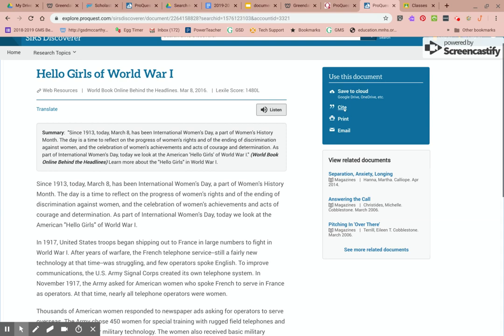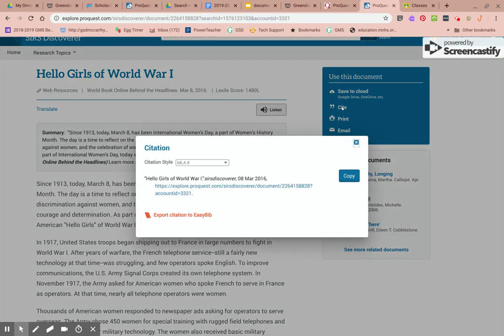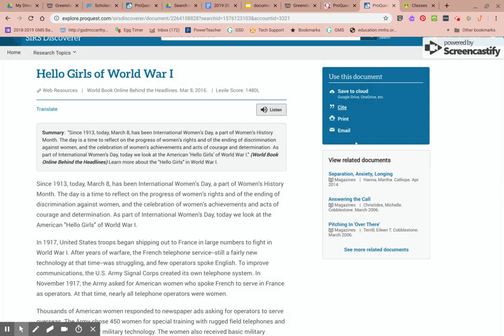And the really cool thing about SIRS is if I click on Cite, it's going to give me exactly the information I need from my sources, my bibliography. So you could copy this into a document. And in just a minute, we'll also talk about what information we need to put on the note card. So that's one example.